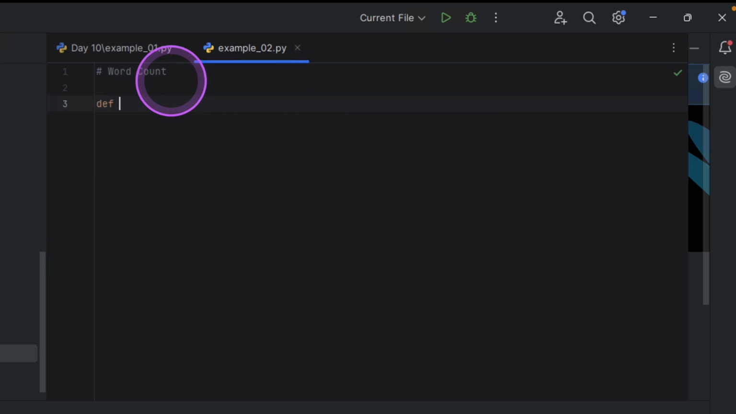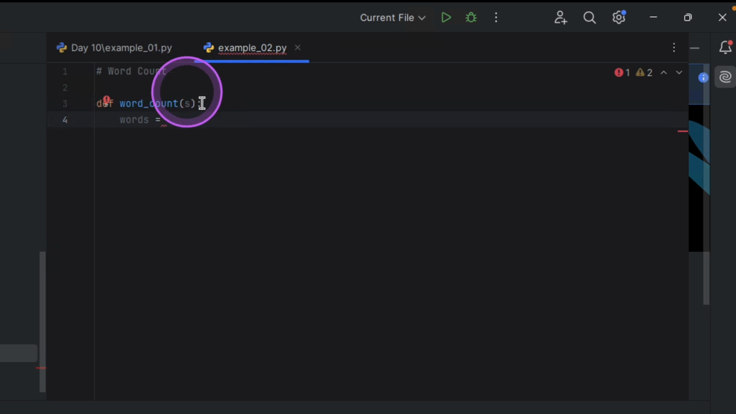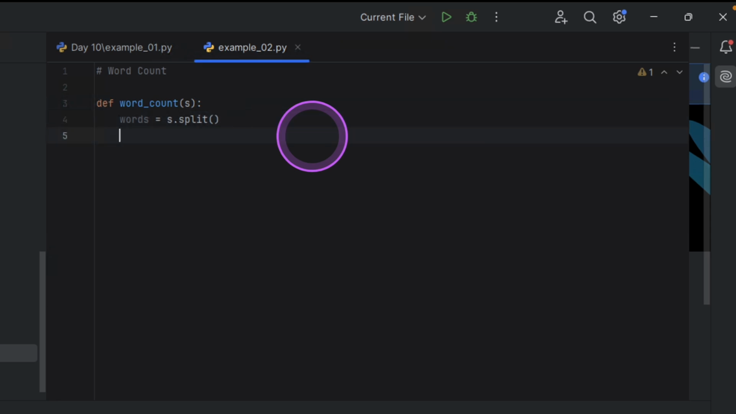So let's create our function, and the function is going to be called word count. It's going to take the words that you've provided. I'm going to split those words, and when I successfully split the words, I'm simply going to take the length of the words. Then I'm going to return the length of the words.